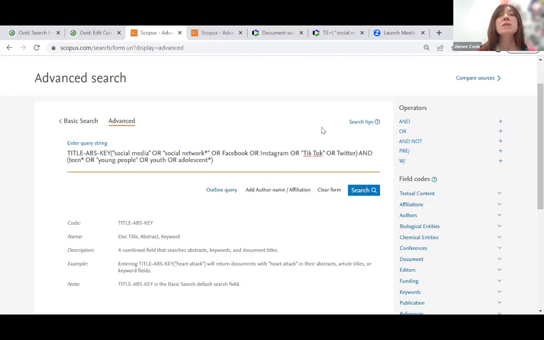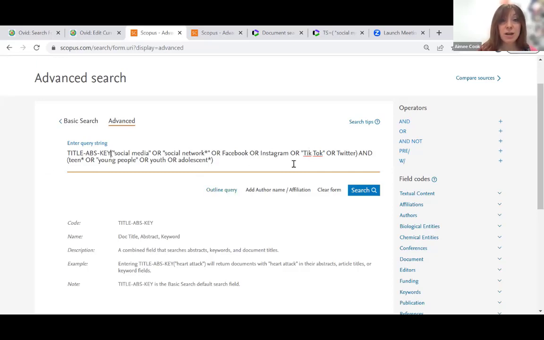If you're looking for something that's very niche, perhaps very recent to the field, it may be that you'd want to use ALL to search the entire article. But if you're dealing with anything along the lines of dementia or oncology or forms of public health, that's probably a bit too much. You're probably going to return far too many results for you to be able to handle. So this is probably sufficient.